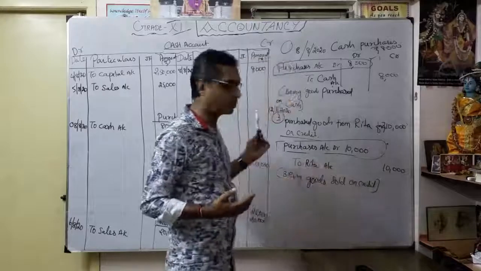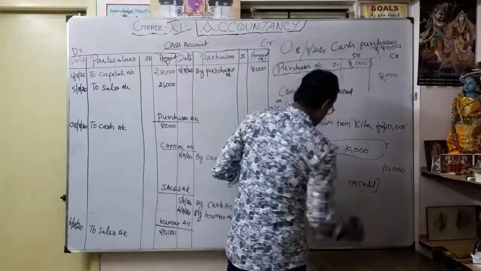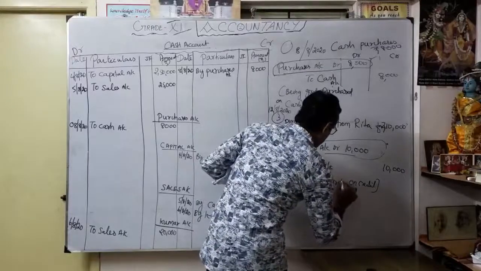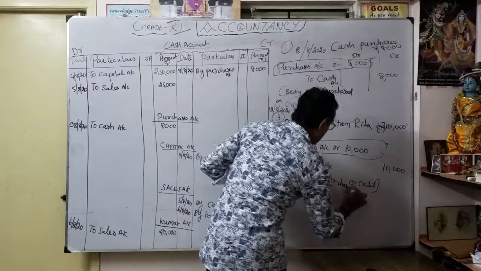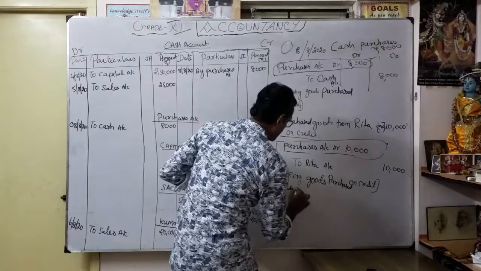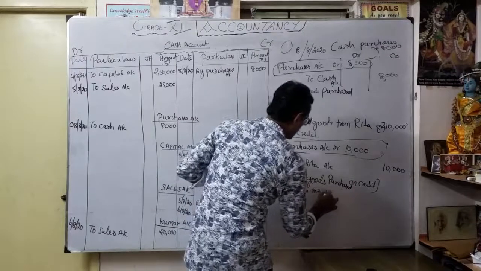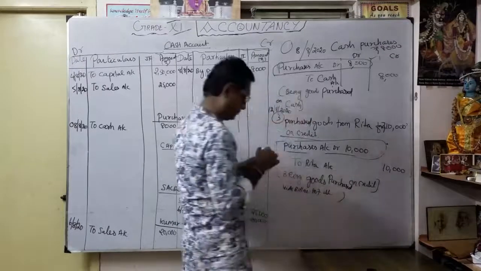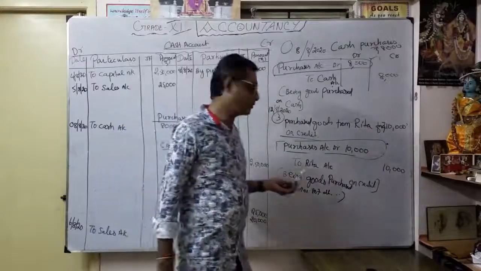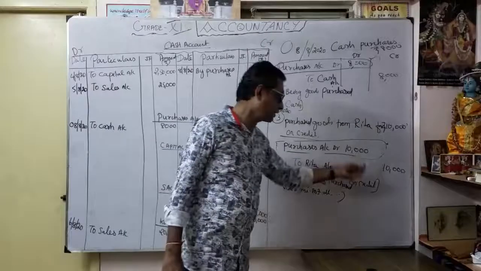Now the journal entry is over. Narration: being goods purchased on credit. Maybe the bill number, whatever, or also the transfer date. Narration is very important. That's why narration is very important. So what is the entry? Repeat once again. Purchases account debit 10,000 to Rita account 10,000.